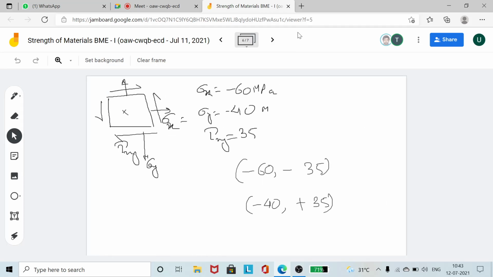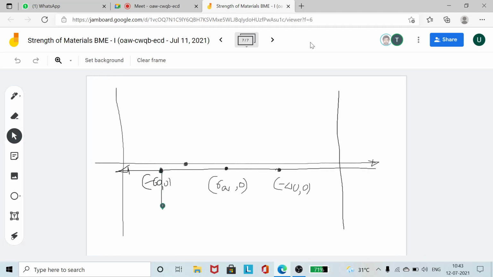So -60, -35 will be 1 point you get. So this is -35, you come down by -35, and again you go up by +35.